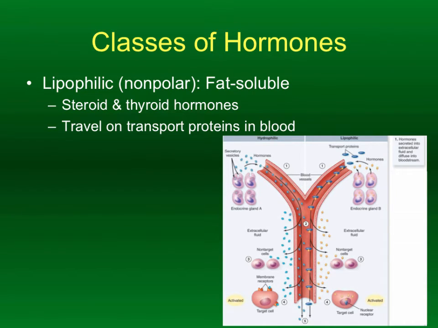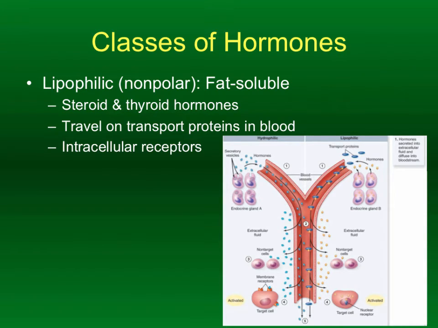These, if they're going to be happy in the bloodstream, when I talk about happy, I mean if they're going to travel in the bloodstream without much help, they have to have transport proteins associated with them. If they don't have transport proteins, they are not going to dissolve very well in the blood at all, and it's going to be kind of a mess. So there are transport proteins that allow these hormones to travel in the blood, because remember, these hormones are hydrophobic, they are water insoluble. These proteins are like carriers or escorts to help get these lipid-based hormone molecules to where they need to go.